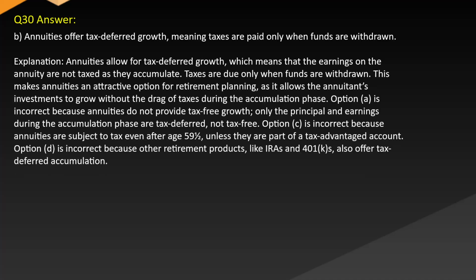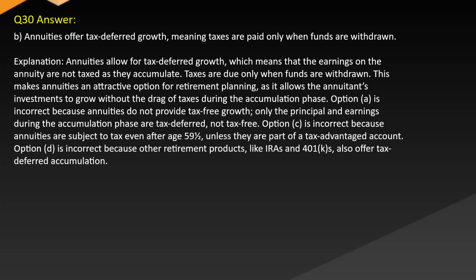Answer: B. Annuities offer tax-deferred growth, meaning taxes are paid only when funds are withdrawn. Explanation: annuities allow for tax-deferred growth, which means that the earnings on the annuity are not taxed as they accumulate. Taxes are due only when funds are withdrawn. This makes annuities an attractive option for retirement planning, as it allows the annuitant's investments to grow without the drag of taxes during the accumulation phase.